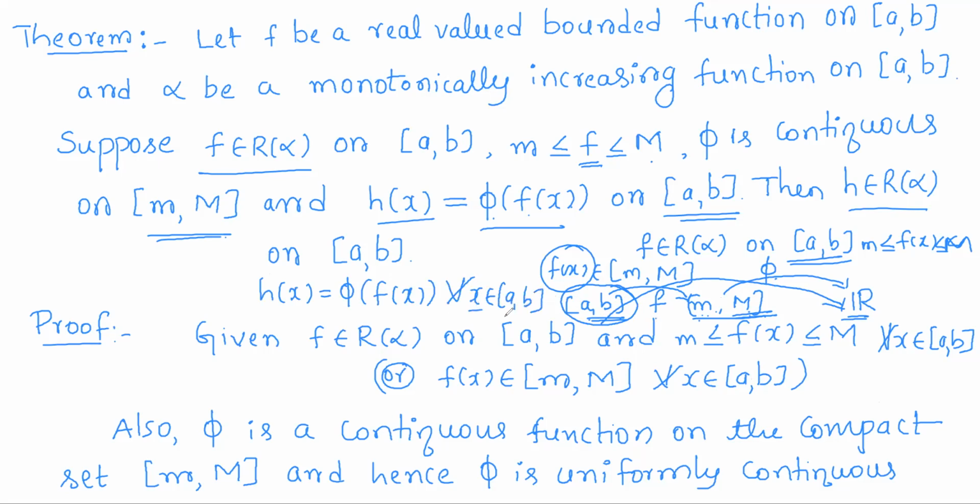For any x in closed interval a comma b, f of x is carried to closed interval small m capital M, and for any point in closed interval small m capital M, phi carries it to a real number. So h is a composition of a Riemann-Stieltjes integrable function and a continuous function phi. Then the resulting function h will be Riemann-Stieltjes integrable.